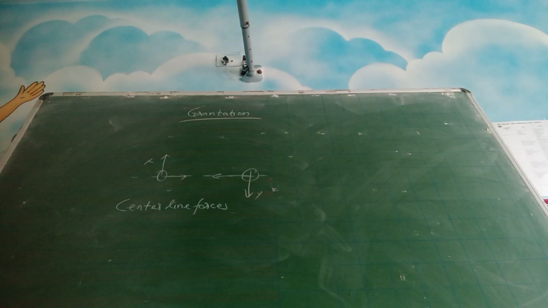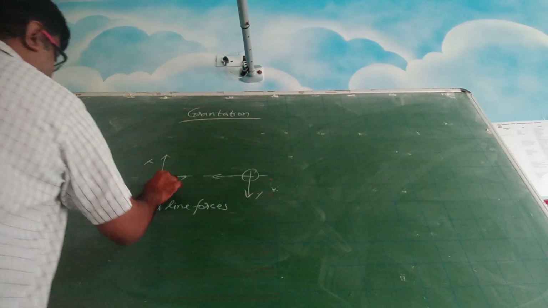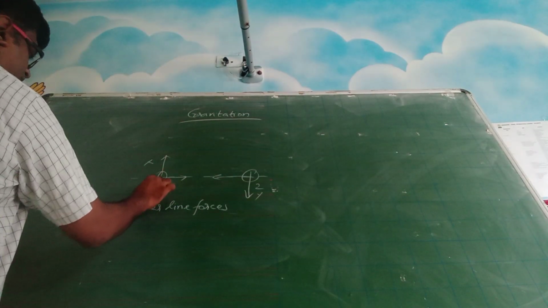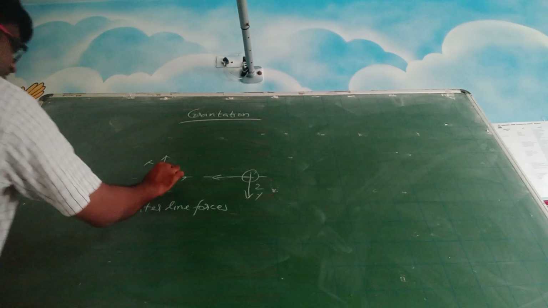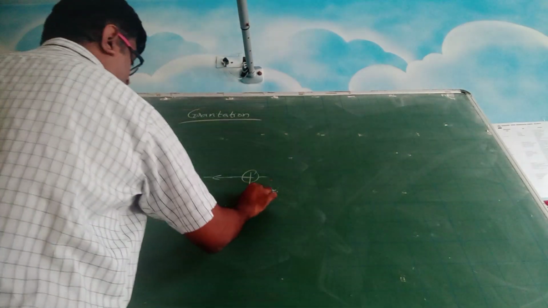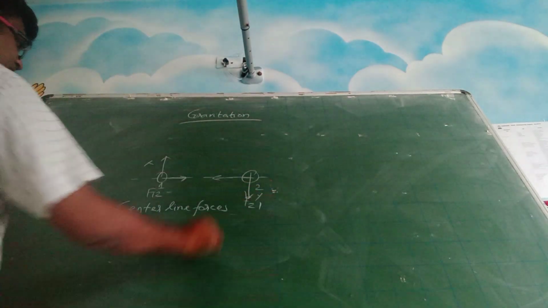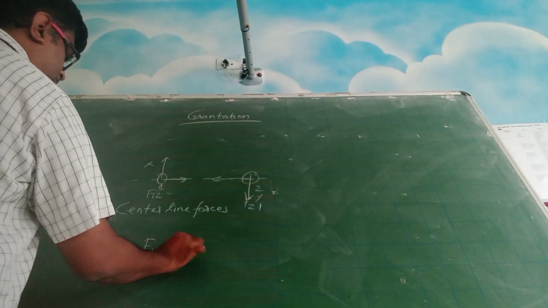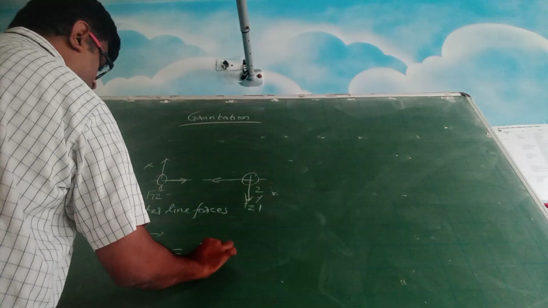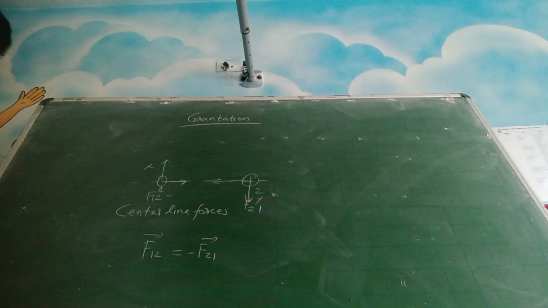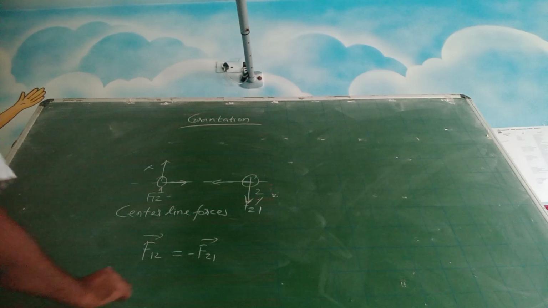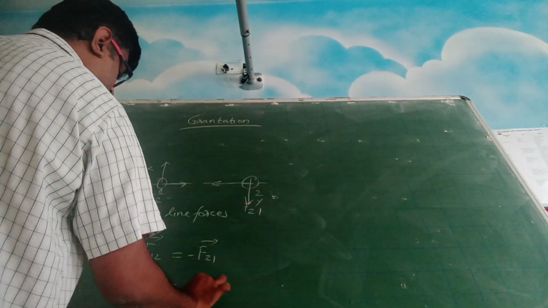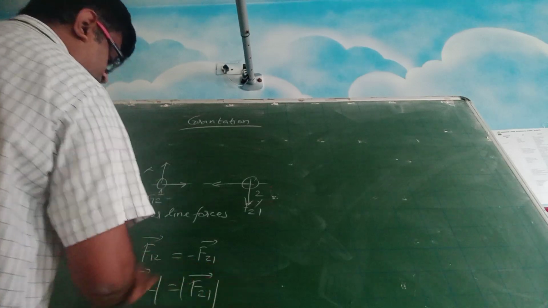And one more observation you can make is, suppose this is object 1 and this is object 2. The force on 1 because of 2 is in this direction. The force on 2 because of 1 is in this direction. So you can see that F12 and F21 are mutually opposite. And if you talk about their magnitudes, the F12 magnitude is equal to the F21 magnitude.